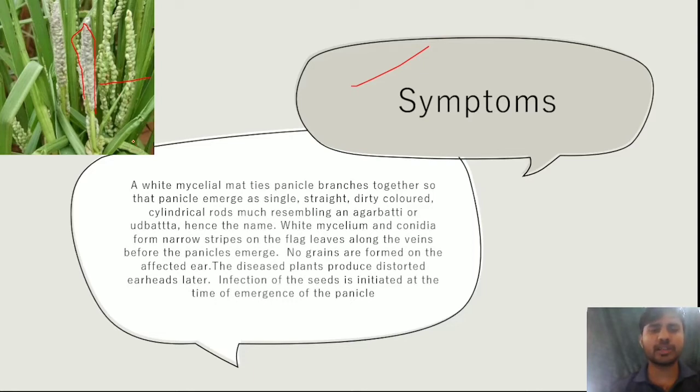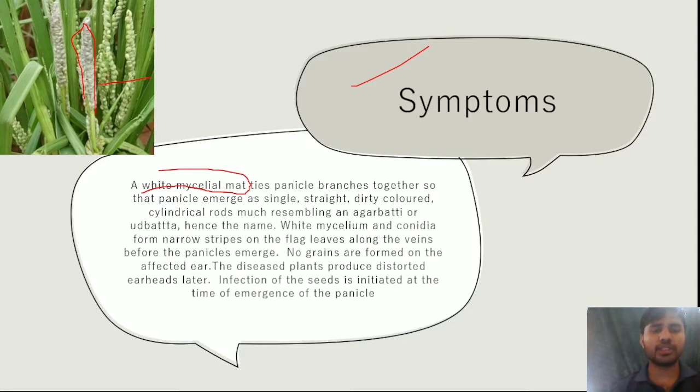There is a formation of white mycelium mat. What is mycelium? Mycelium is a vegetative part of fungus. Its function is to decompose material. Here you see the mycelium mat that ties the panicles. Panicles means the inflorescence part.